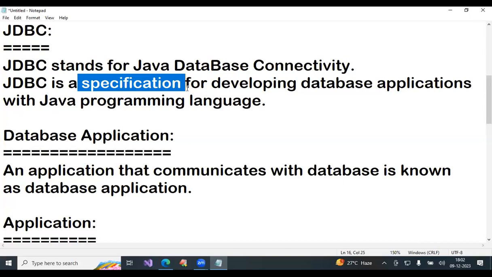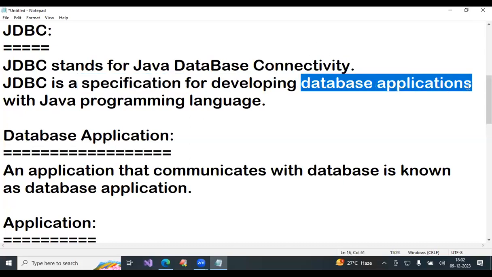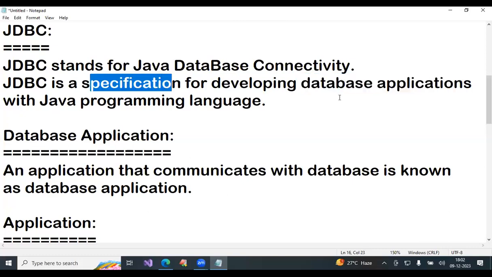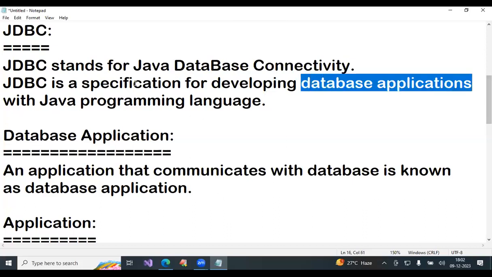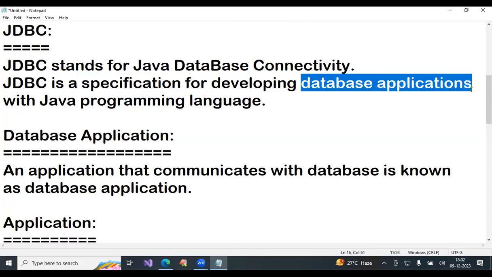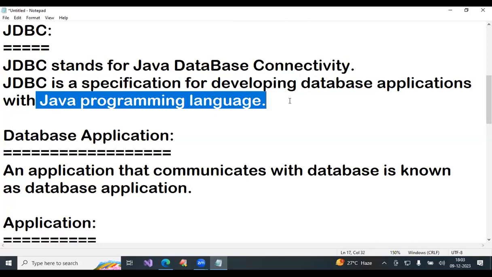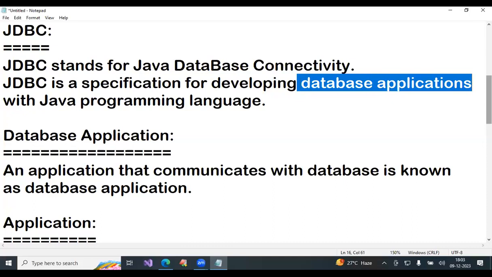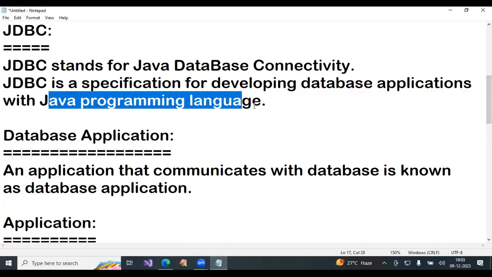How to teach? Okay. First, you'll understand this one, and after understanding this one you'll understand that. That's the reason I'll explain this first. First, if you understand what exactly a database application is, then you can understand what a specification is. That is the reason I'll cover it later. JDBC is a specification, and what a specification is, later. But for what purpose? To build database applications, by using which language? Java. This you learned in core Java, and this you are going to learn in advanced Java. Java programming language is nothing but core Java up to exception handling.